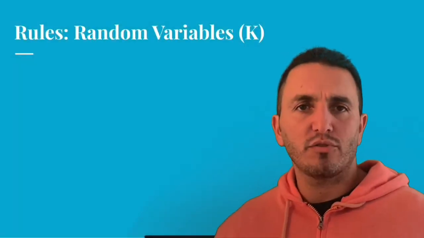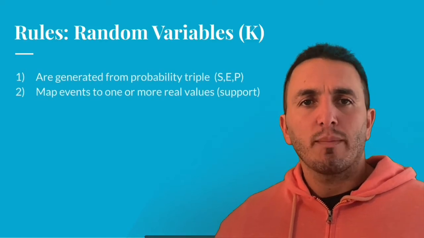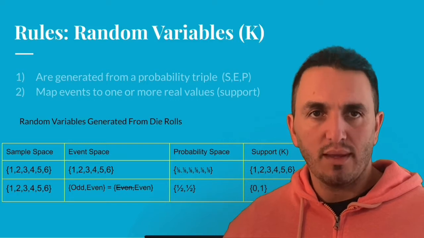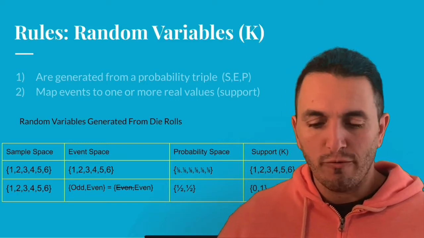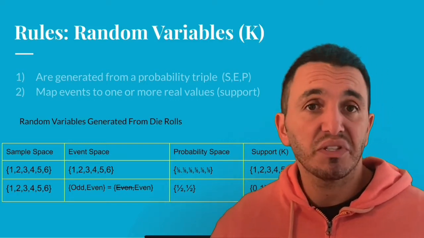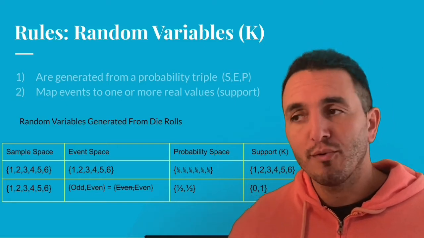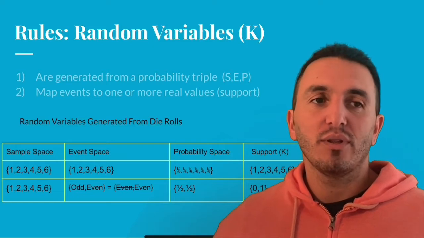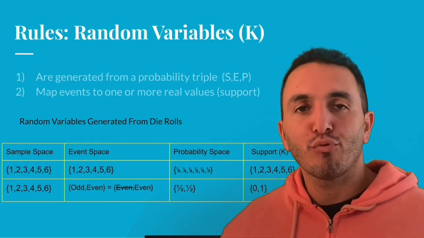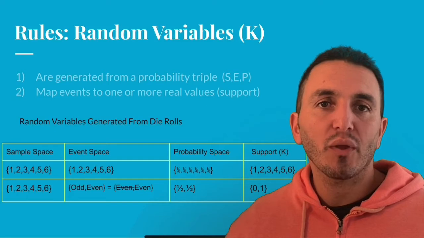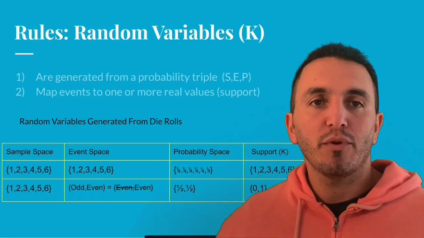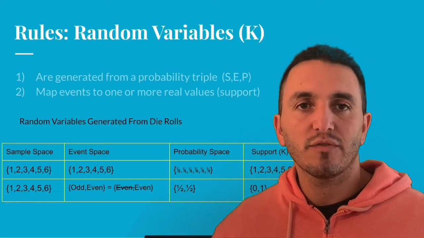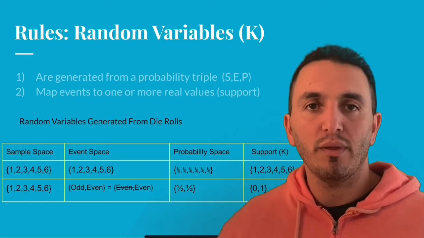Now that we've talked about the history of the random variable, let's talk about the actual rules, right? What is a random variable in probability and statistics, right? So a random variable only has two rules. It's nice, right? One of those happens to be a 3-part rule, but still only has two rules. So, first rule is very easy. It has to come from a probability triple. What's that? Well, you can just remember the month of September. So SEP, S stands for sample space, E stands for event space, and P stands for probability space.